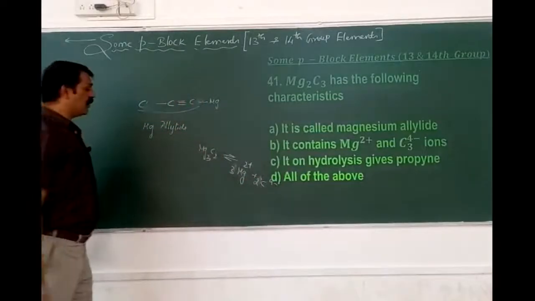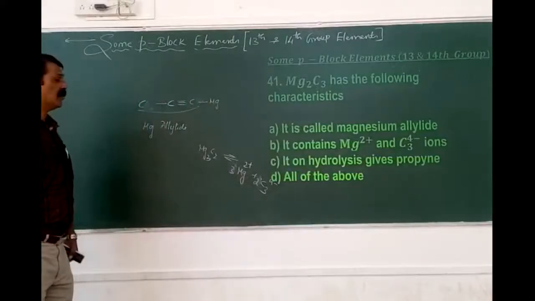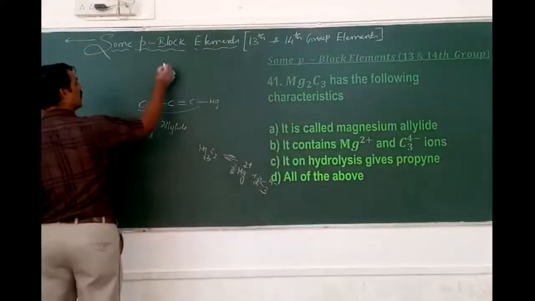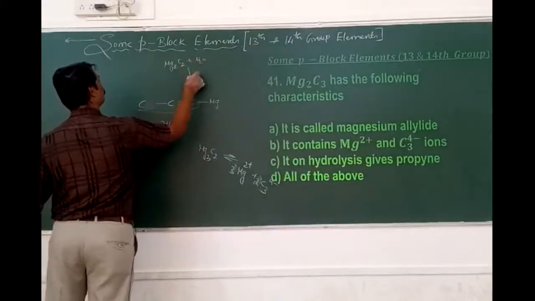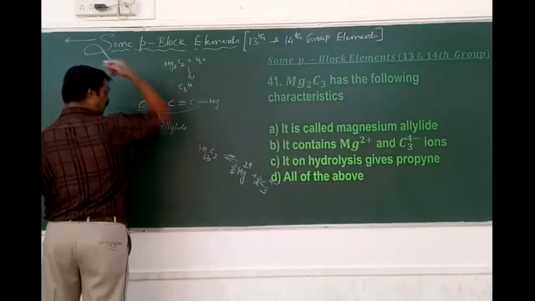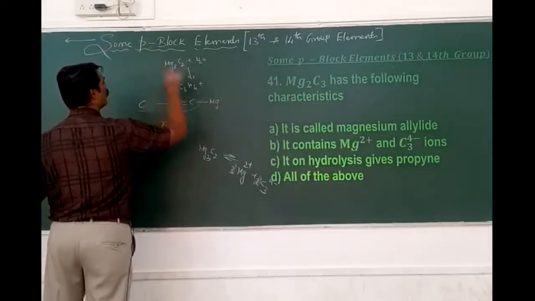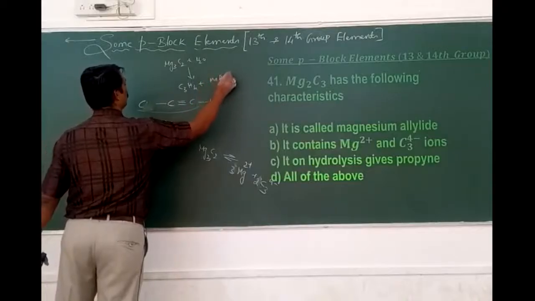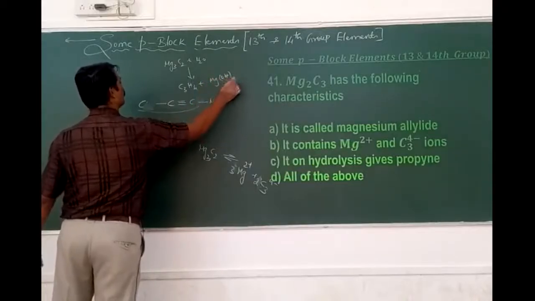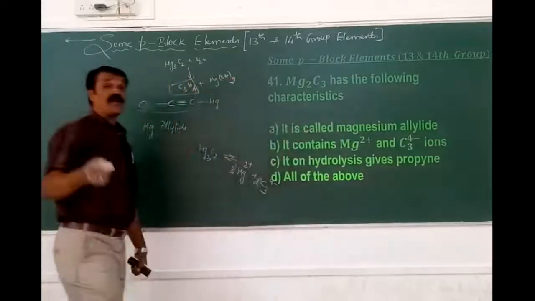So here C3 4 minus and then the 2 times of Mg2 plus, and this on hydrolysis gives, what is that? Mg2C3 on hydrolysis gives C3H4 plus magnesium hydroxide, Mg(OH)2. Means we are getting which one? The propyne as a product when it gets hydrolyzed.